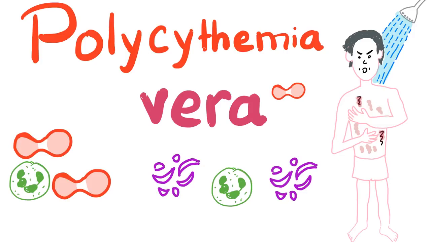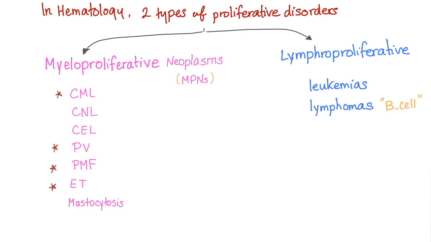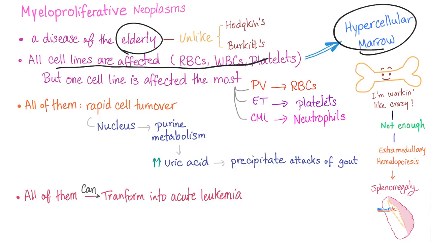So let's get started. Here's the famous slide. Myeloproliferative disorders are here. Polycythemia vera is here, when you have lots of red blood cells. In hematology, we have two types of proliferative disorders, myeloproliferative or lymphoproliferative. Myeloproliferatives are lots of them, including polycythemia vera. In the last video, I told you that myeloproliferative neoplasms are a disease of the elderly. There is hypercellular bone marrow because all cell lines are increased, but one of these cell lines is dominant, super increased.